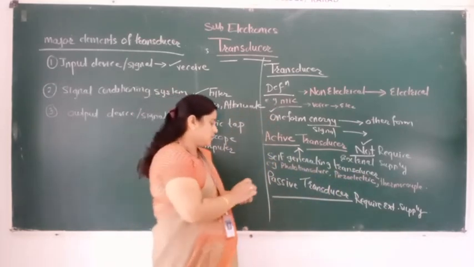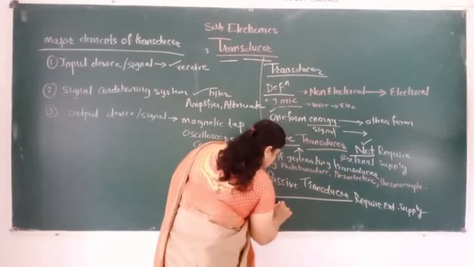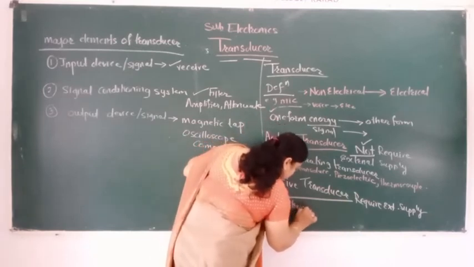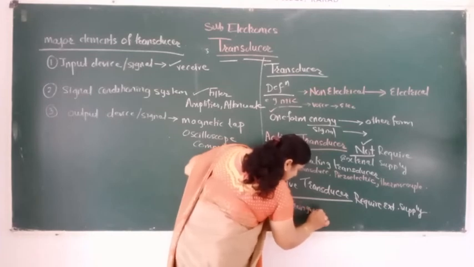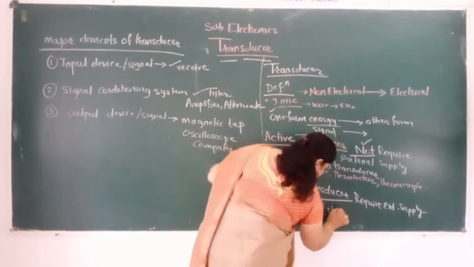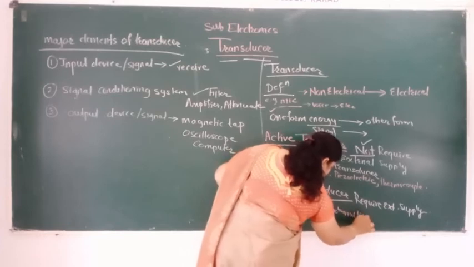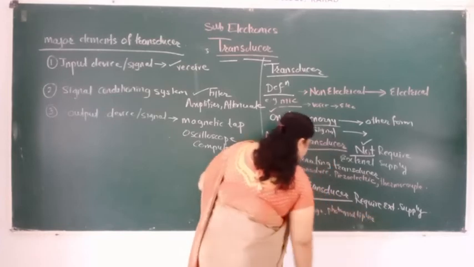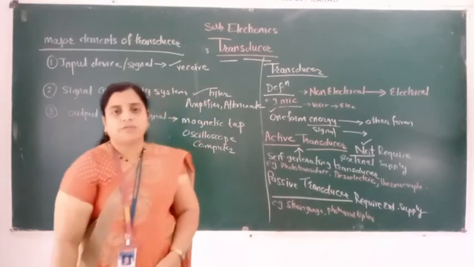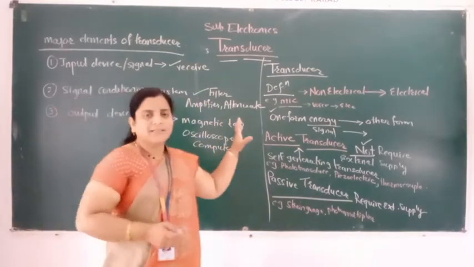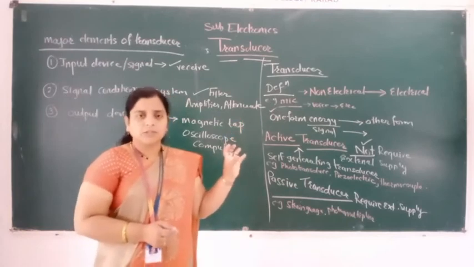And an example of this transducer is what? It is a strain gauge and photomultiplier. Strain gauge and photomultiplier are examples of the passive transducer. What are the passive and active transducer? All of you understand this thing? It is a very simple chapter, so don't be confused.